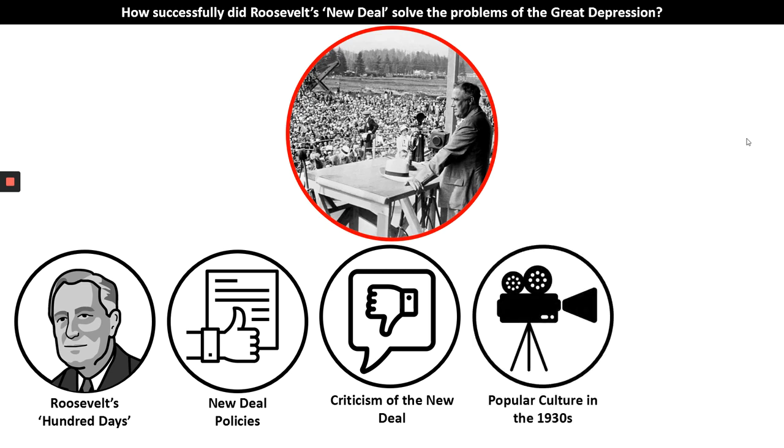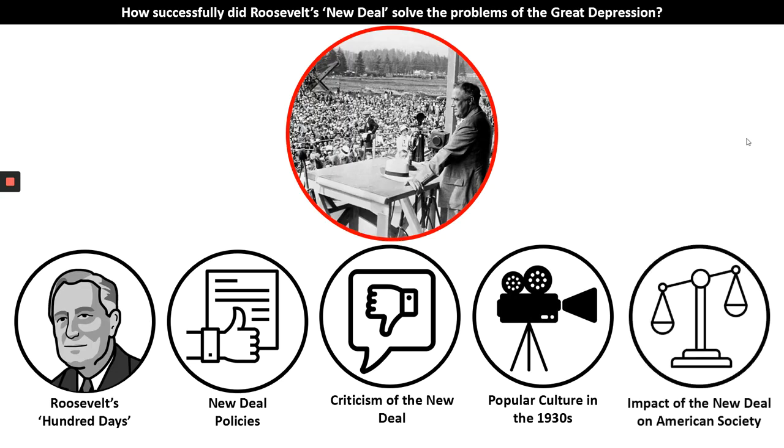We're going to have a look at American society in the 1930s and something called popular culture. And finally, we're then going to have an overall look at the impact of the New Deal on American society.